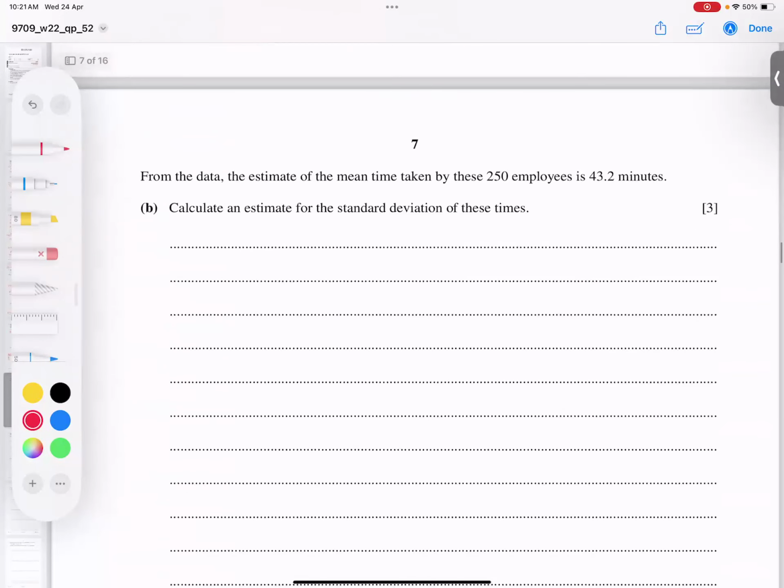Second part B, he said estimate the mean of the data, estimate the deviation. Sorry, the mean is given by him. He said the estimated mean time taken for these 250 employees is 43. So the mean is already given. He's asking us to estimate the standard deviation, and we have a formula. If you remember, the standard deviation formula is the square root of sigma fx square divided by sigma f, minus mean square.